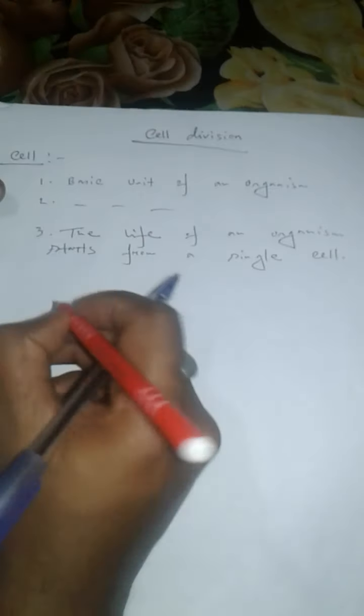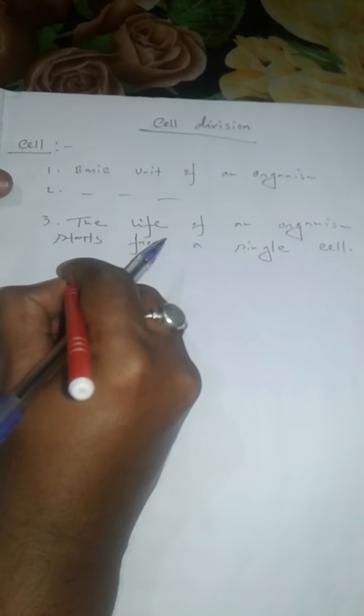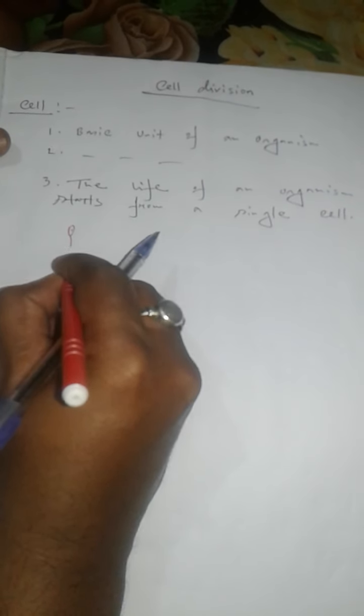Now I am going to explain this line. You know that at the time of reproduction, a male gamete fuse with female gamete. So this is the male gamete sperm and this is the female gamete ovum.